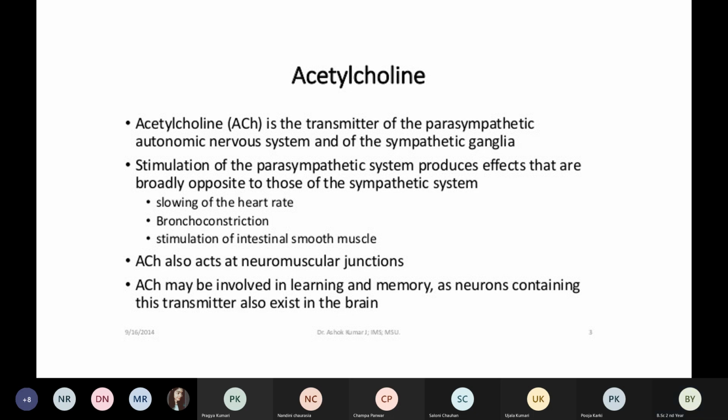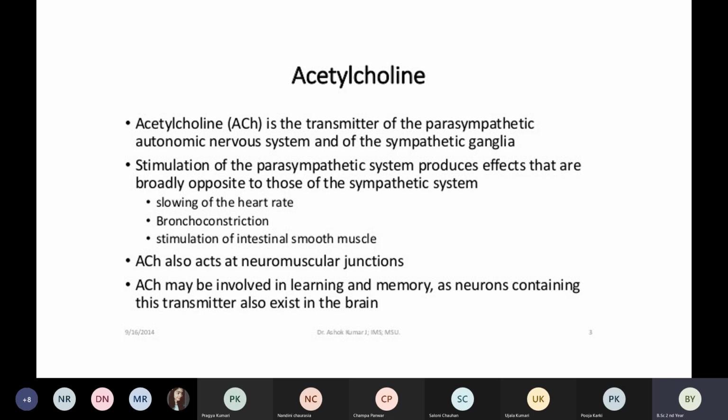Stimulation of the parasympathetic nervous system produces effects that are broadly opposite to those of the sympathetic system. So acetylcholine has a responsibility in slowing of the heart rate and bronchoconstriction, where our bronchioles constrict.